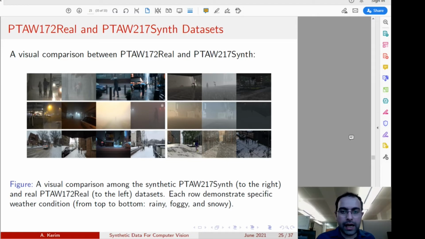Now, at the same time, we know that if we would like to use our synthetic data for training purposes and to achieve good results, we have to be careful about the domain gap problem and try to minimize or mitigate this problem. So here we provide a visual comparison between the real and synthetic datasets, and you can see they are really close to each other in terms of appearance.